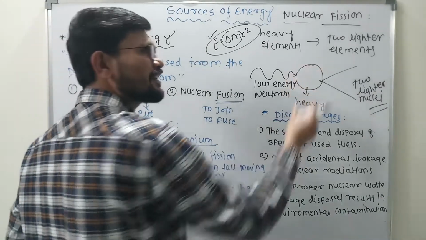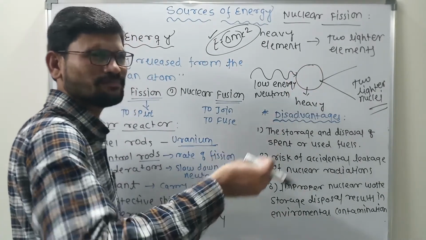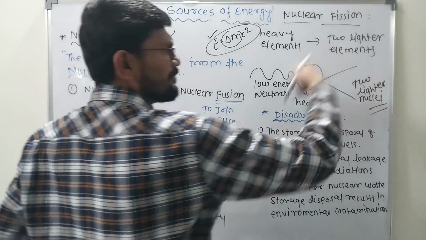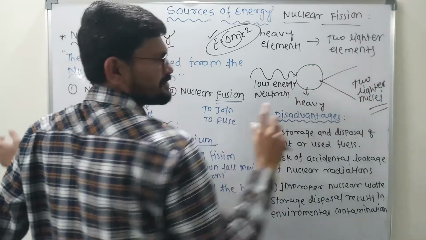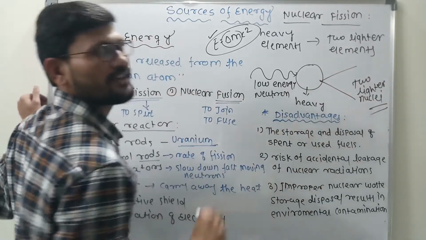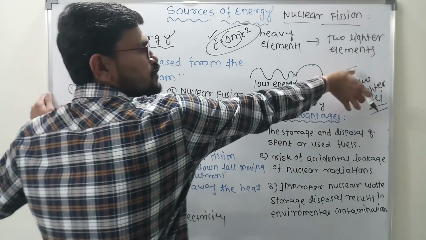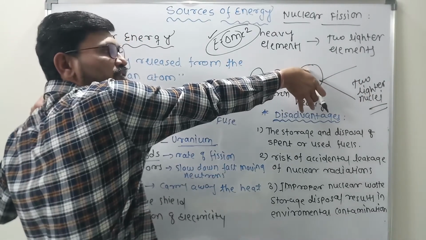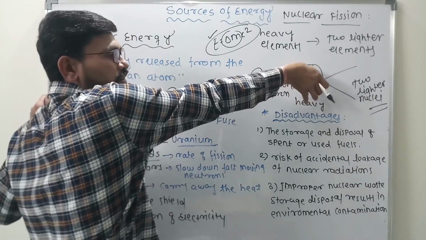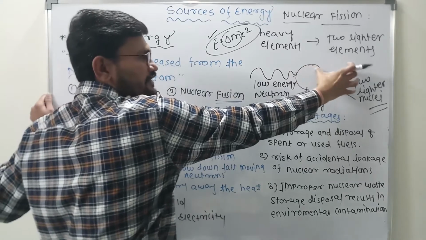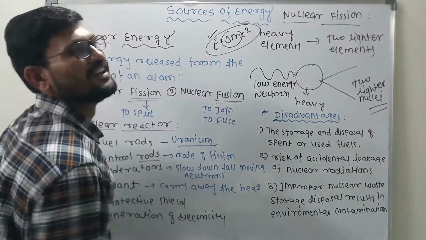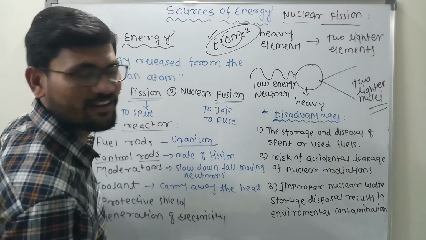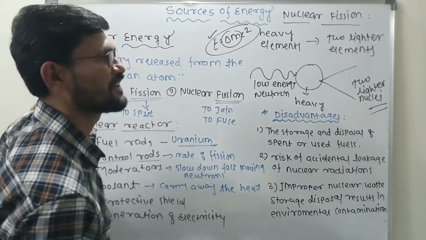The mass of the heavy element and the mass of the two lighter elements, the difference between them, we get some little difference of the mass. When these two lighter nuclei are generated from this individual element, there is some mass difference, and that mass difference is converted into energy. Clear? That is the procedure in nuclear fission.